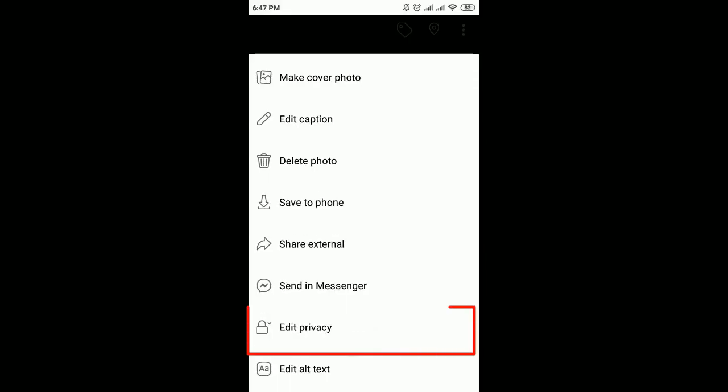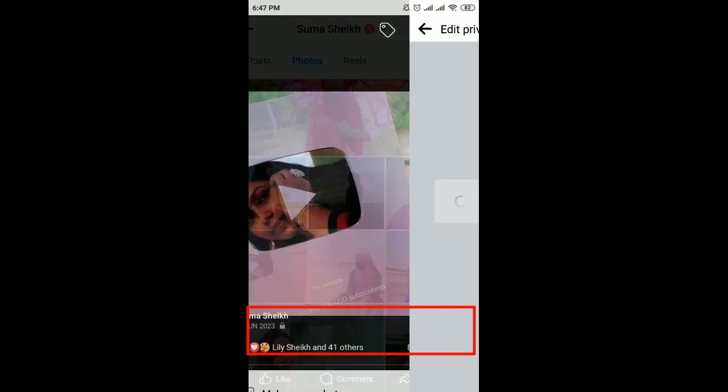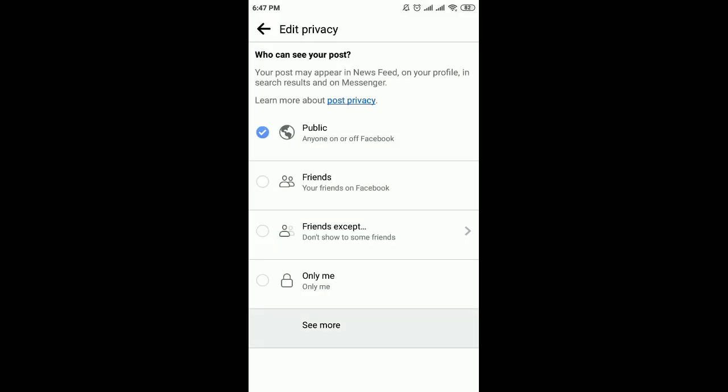Now select your photo, then click the three dots in the top right corner. Select Edit Privacy. You will see a section that says Public, Friends, Friends Except, Specific Friends, and Only Me. From here, you can control who can view the album. Select Only Me if you do not want anyone else to see this album but you.